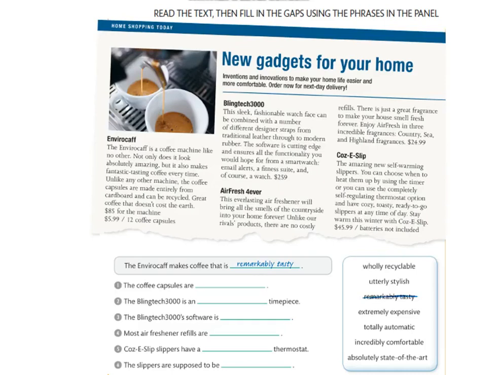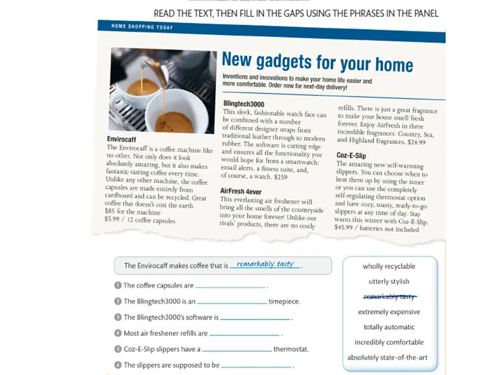Not only does it look absolutely amazing, but it also makes fantastic tasting coffee every time. Unlike any other machine, the coffee capsules are made entirely from cardboard and can be recycled. Great coffee that doesn't cost the earth. $85 for the machine, $5.99 for 12 coffee capsules.